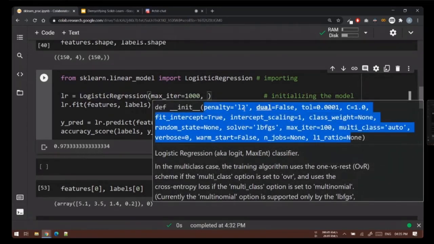My model should use L2 penalty. You can change it to L1. You can say my class weights are none. My intercept scaling is 1. You can say my solver should be something else.